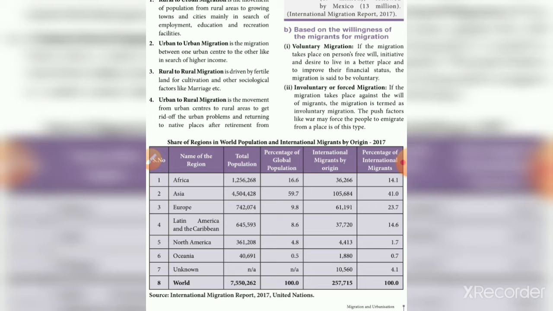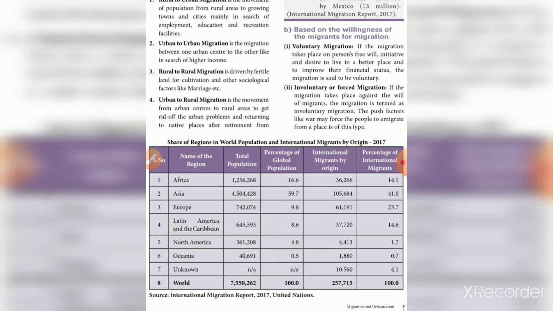And Europe: the total population is 742,074 thousand, 9.8 percent of the global population, and international migrants by origin are 61,191 thousand.